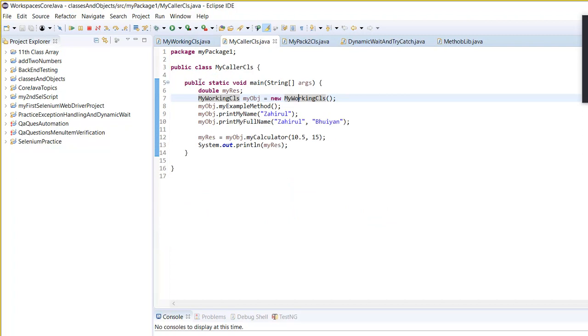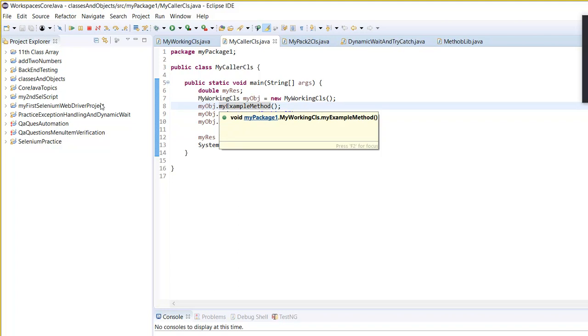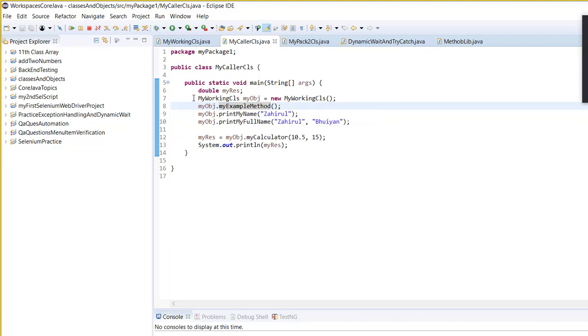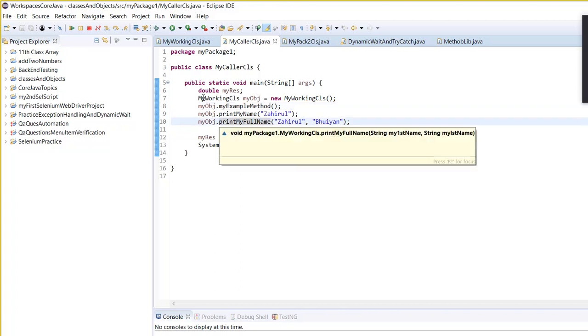Now, from my caller class, when you have declared an object of that my working class, then you can call all of the methods that my working class has. You see you are calling my example method, my print name method, and my print full name.